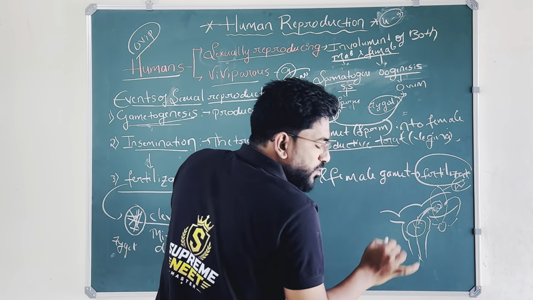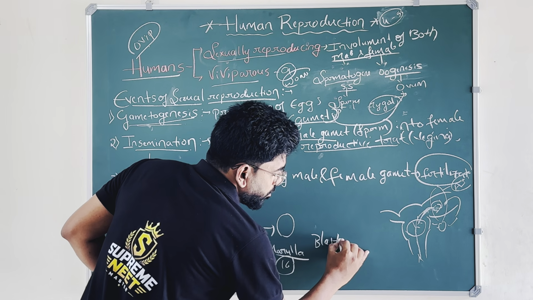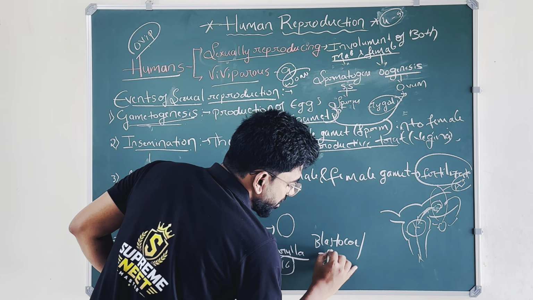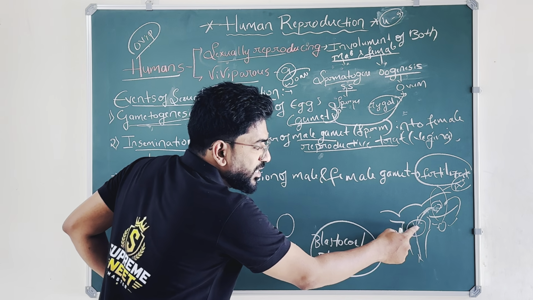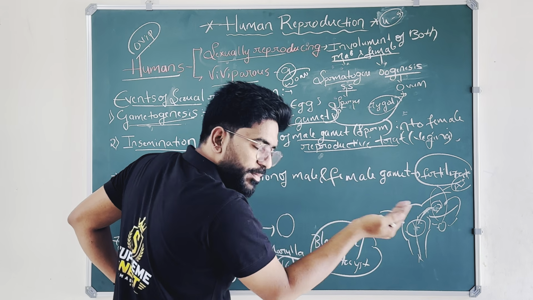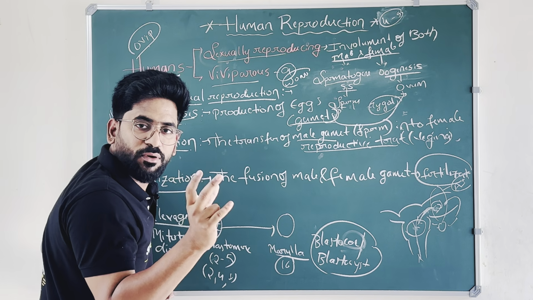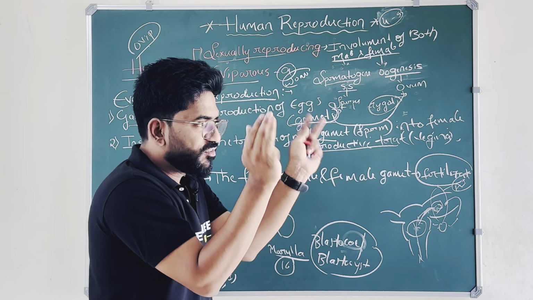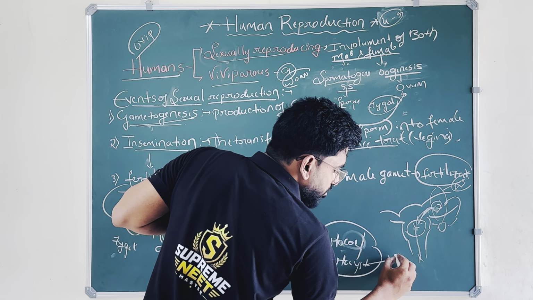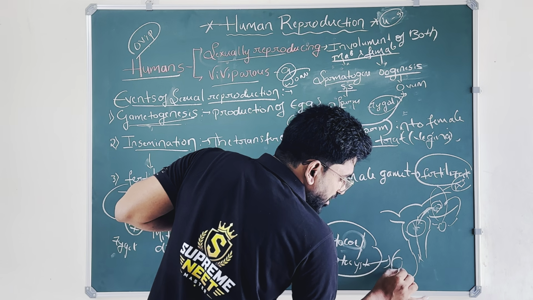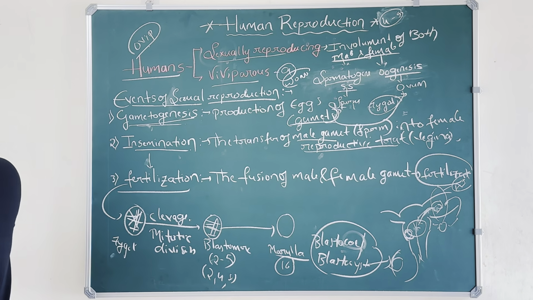So this morula will absorb some fluid and convert into blastocoel and blastocyst. The water content from the uterine cavity is absorbed by the morula, and it forms a cavity. The water enters the morula and it forms a blastocoel and blastocyst. And then the blastocyst will go and attach to the uterus wall here. Then I will explain.